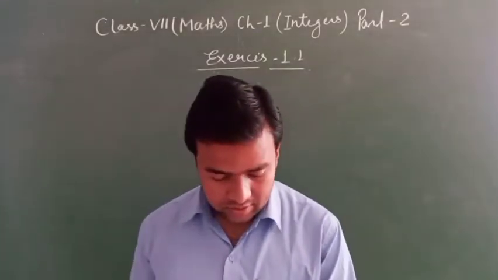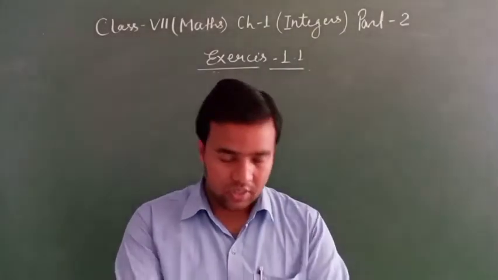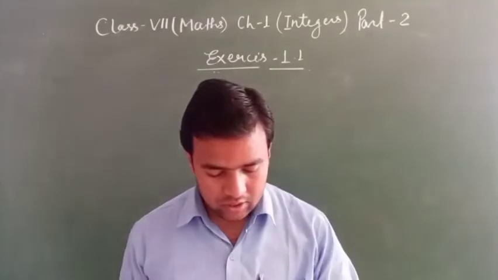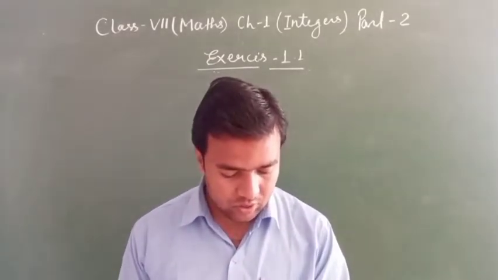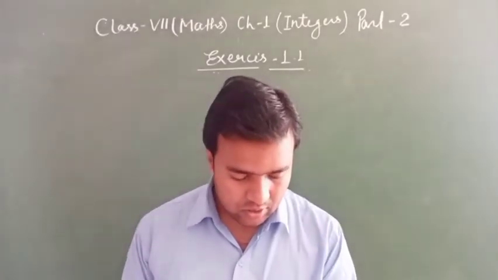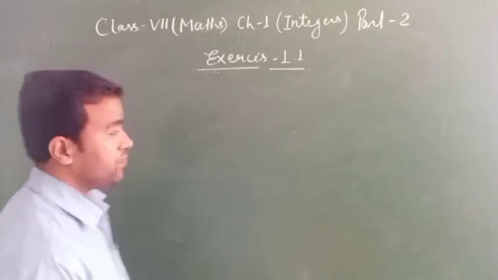If the distance towards east is represented by a positive integer, then how will you represent the distance traveled toward west? By which integer is her final position from A represented? Clear?